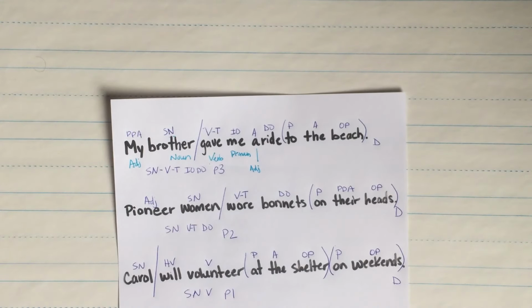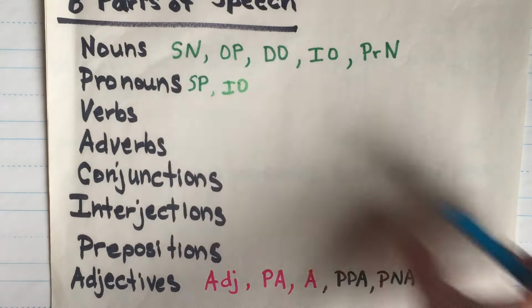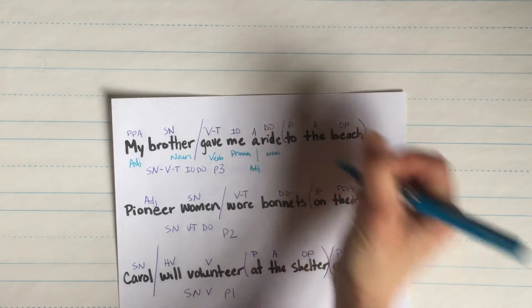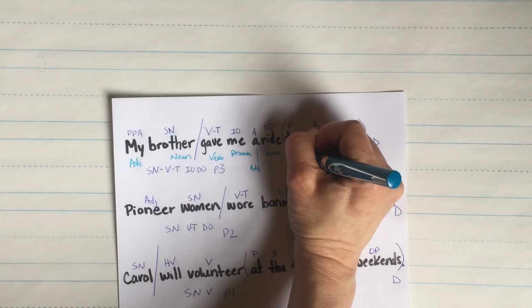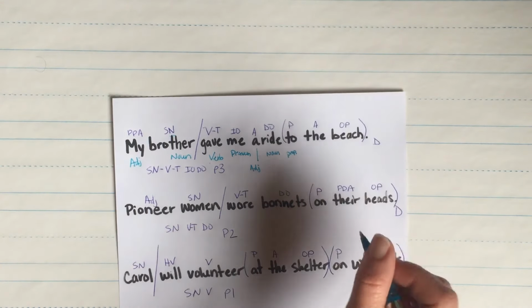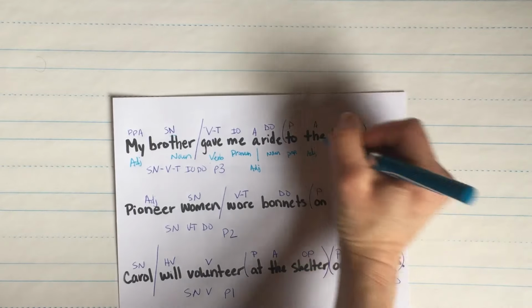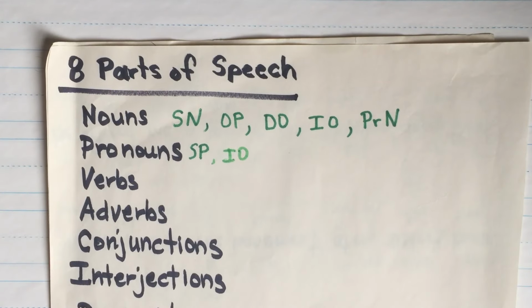Ride, direct object. Which of the 8 parts of speech is this? Direct objects are nouns. To, preposition, they're their own, right? Prepositions are their own part of speech. The, article adjective, we've already established article adjectives are adjectives. And then object of the preposition, we know that that is also a noun.